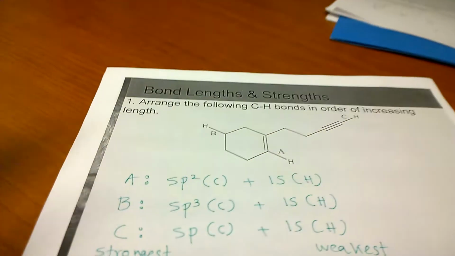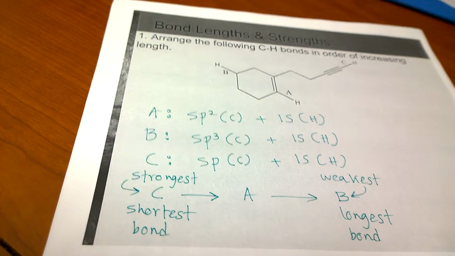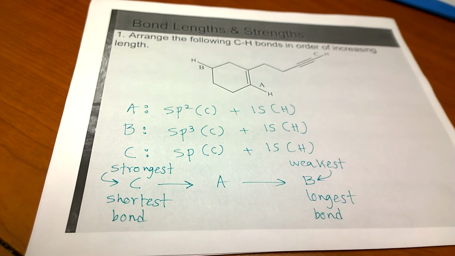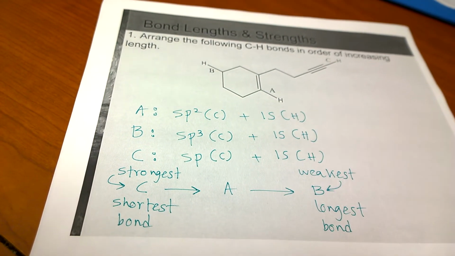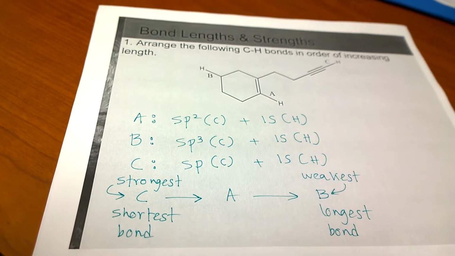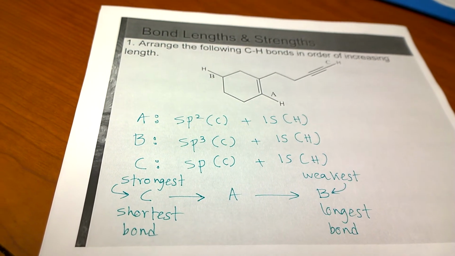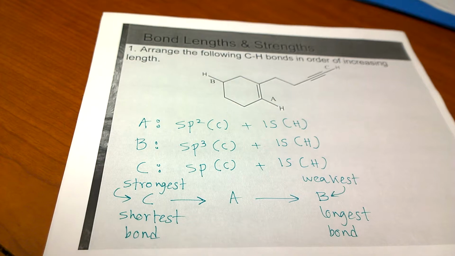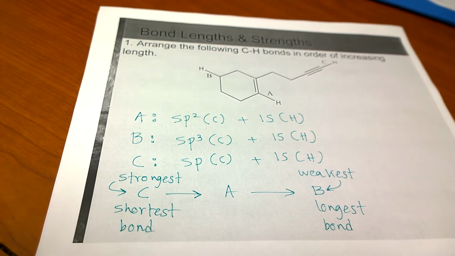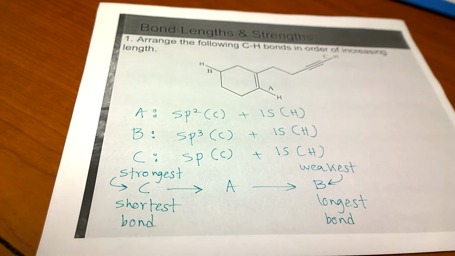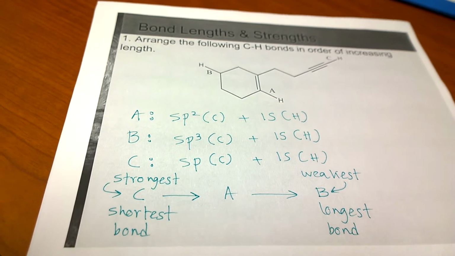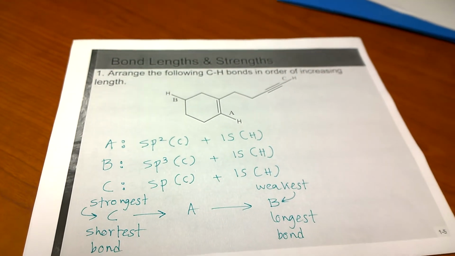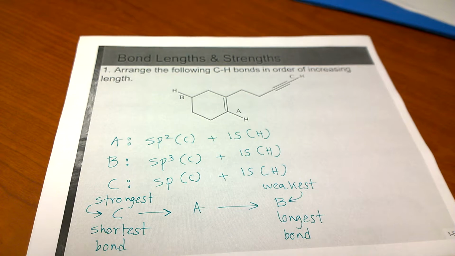So to do that, we have to basically write down the s and p character. If you look at the first bond, the bond labeled A is formed by an sp2 carbon and 1s hydrogen. The second bond B is formed by sp3 of carbon and 1s of hydrogen, and the last bond C is formed by sp of carbon overlapping with 1s of hydrogen.